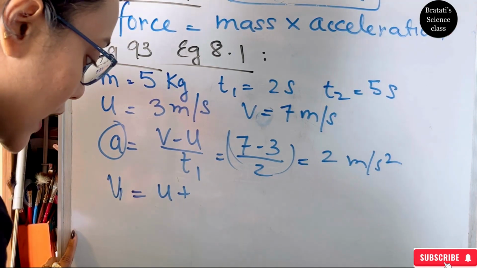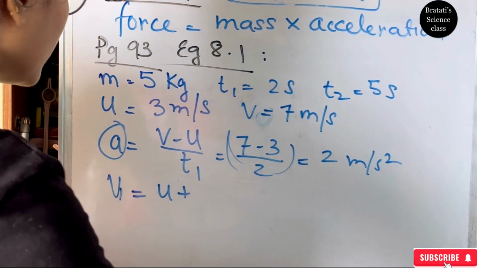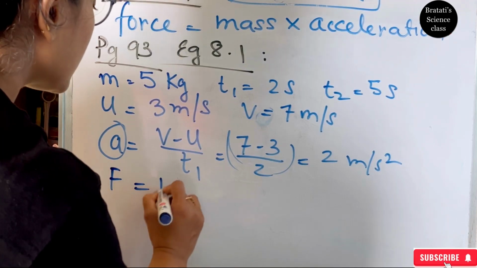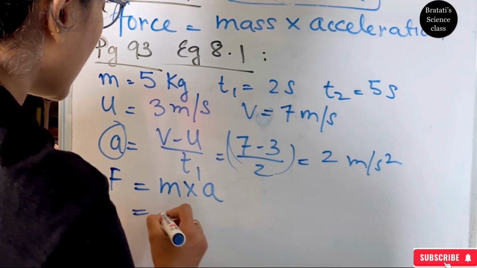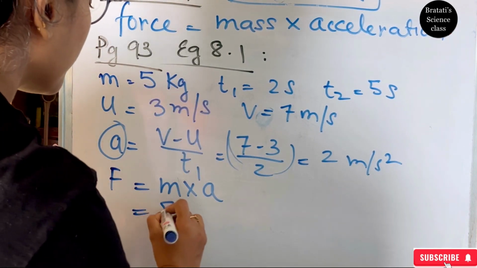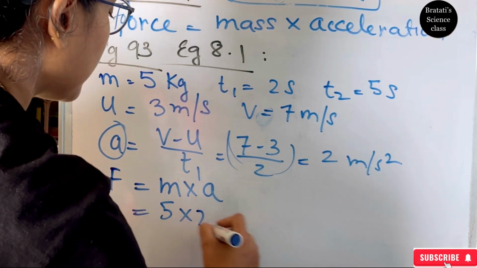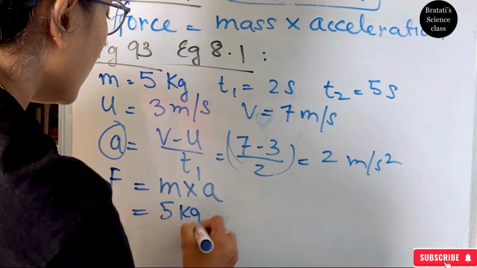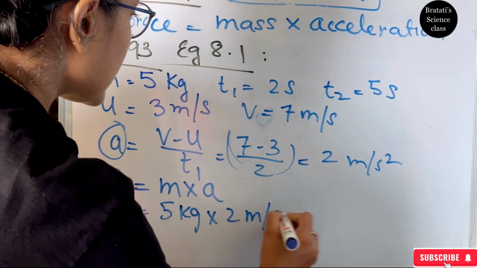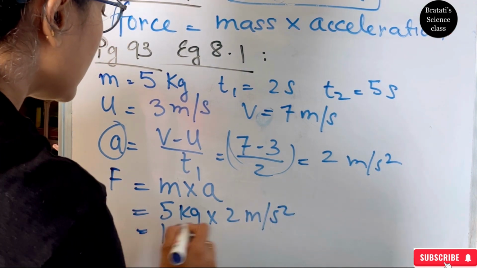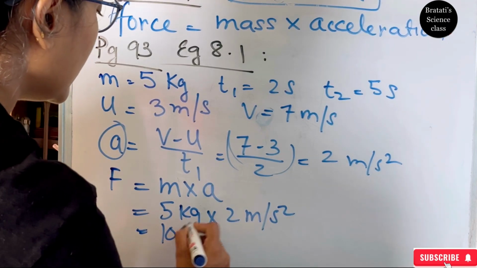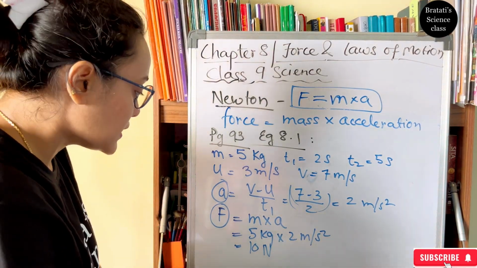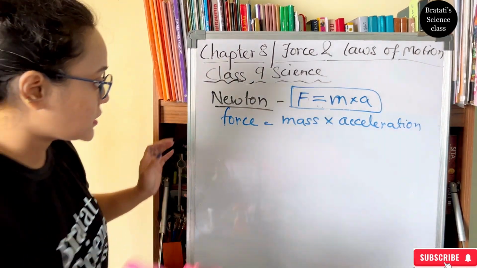They are asking how much force, find the magnitude of the force. So we got a, but we have to find the force. The force F is equal to m into a. The mass was 5 kg and the acceleration is 2 meter per second square. So we can write 5 kg into 2 meter per second square equals 10 kg meter per second square, or 10 Newton. So we found the force. The force is 10 Newton. Now moving to the next one.